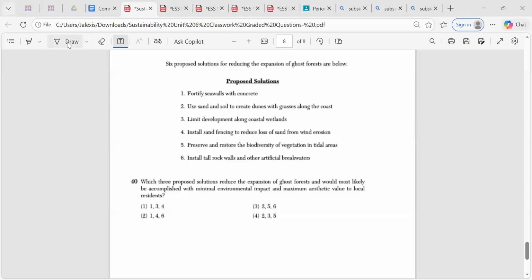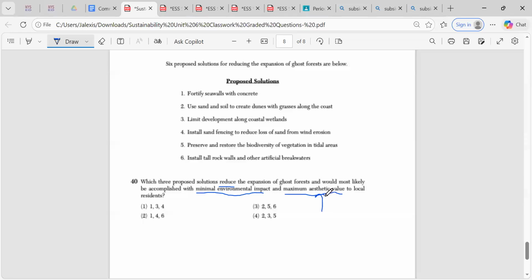All right, so it says six proposed solutions for reducing the expansive ghost forest are below, right? Let me look at the question. It says, which three proposed solutions reduce the expansion of ghost forest, and would most likely be accomplished with minimal environmental impact and maximum aesthetic value to local residents.